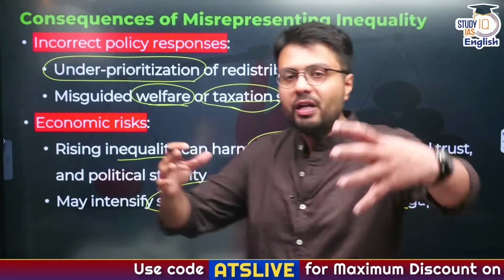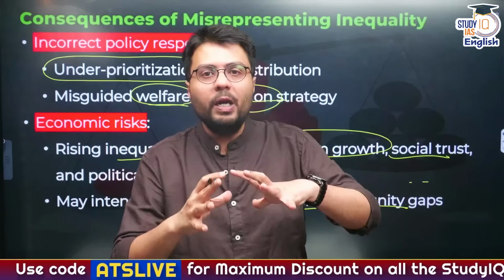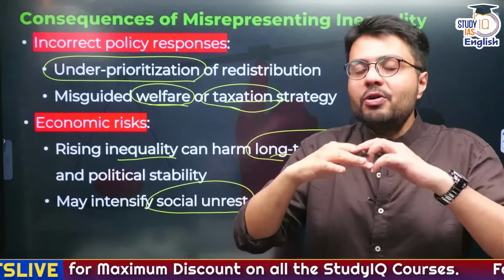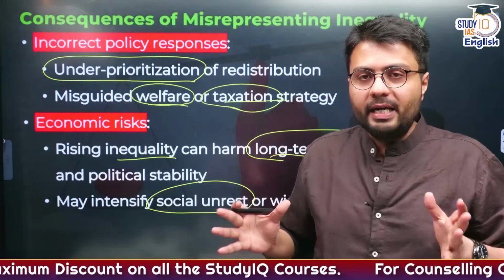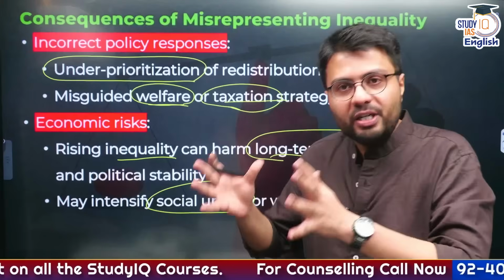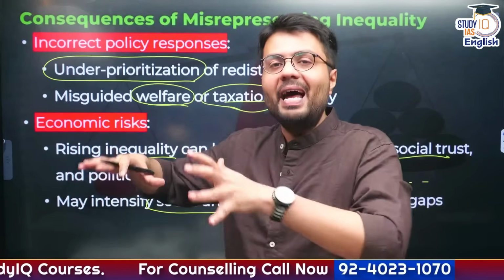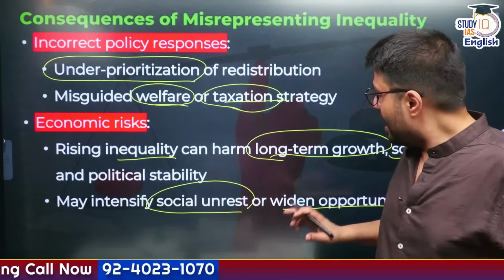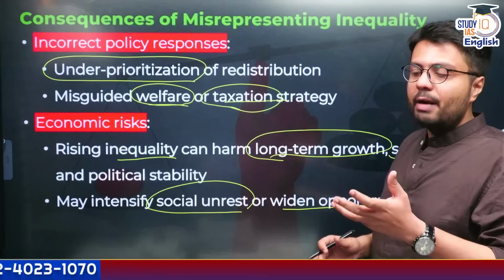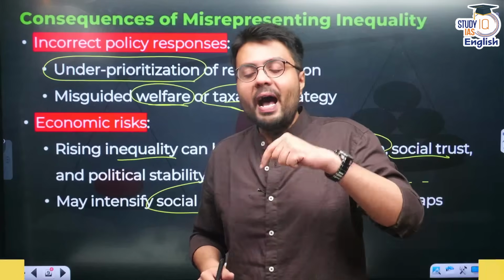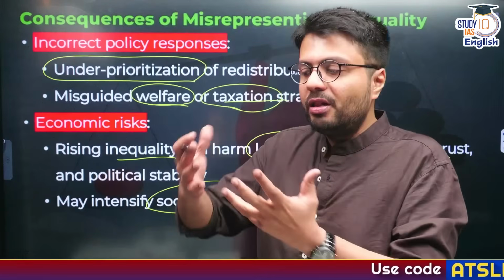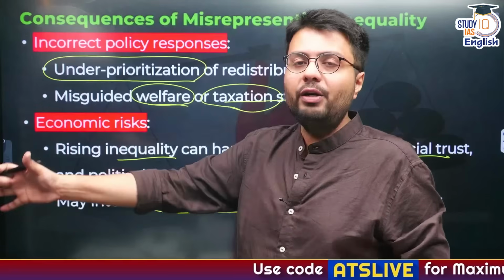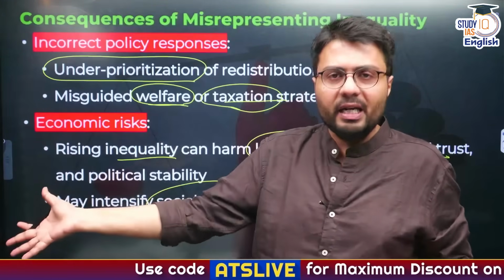Similarly, it may also intensify social unrest and widen opportunity gaps. If the nation remains unequal, it may not lead to a prosperous society, because people will be agitated, people will protest, and it will lead to overall political instability, as we have seen in many countries, right? And it will also widen opportunity gaps, because if people are not able to earn very much, the share of their income spent on health and education would automatically reduce, right?